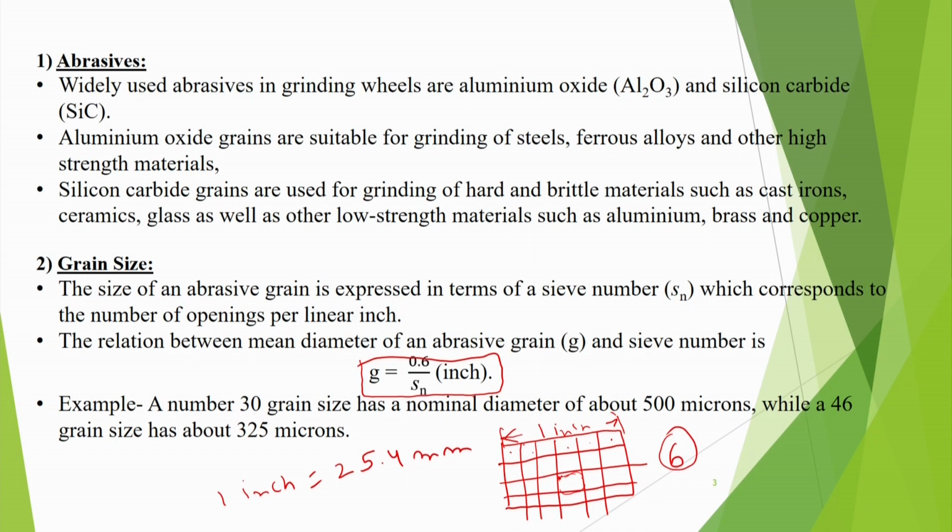Lesser sieve numbers it will pass, because 30 grain size has a big opening and 29 has an even bigger opening, 28 has an even bigger opening, but 32 has a smaller opening. It is just the reverse, so you just have to remember these concepts. Okay, so we have talked about this one.